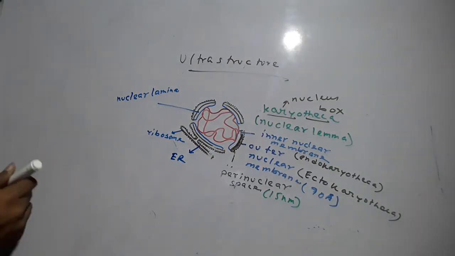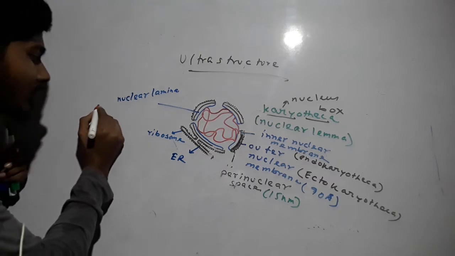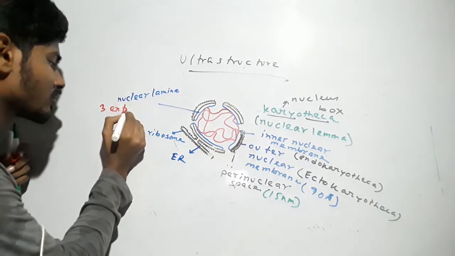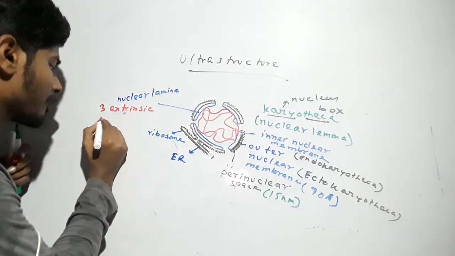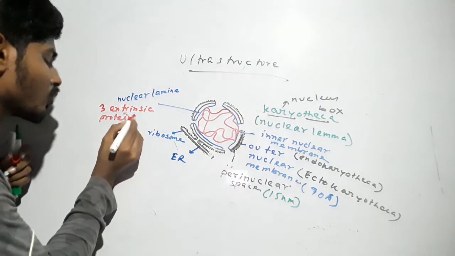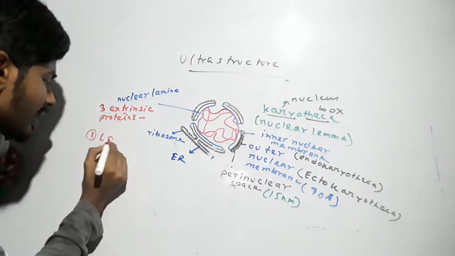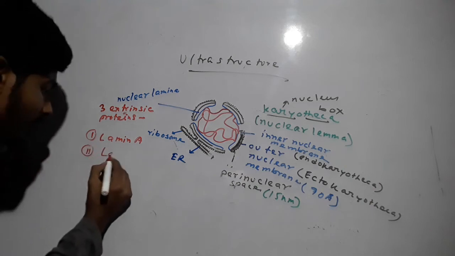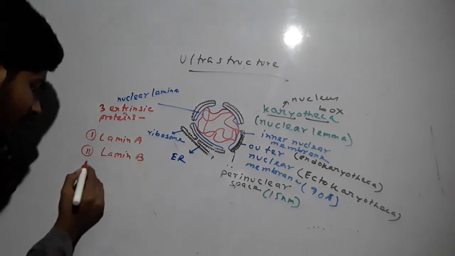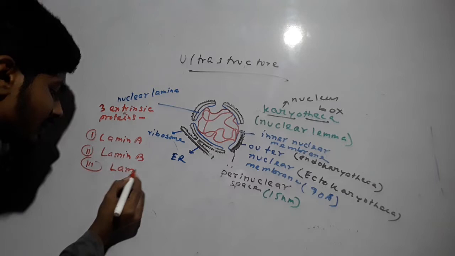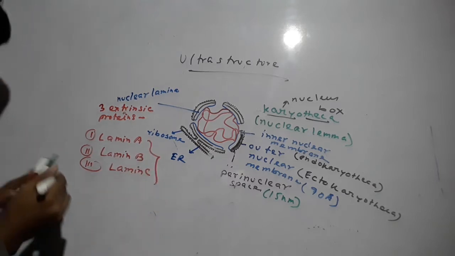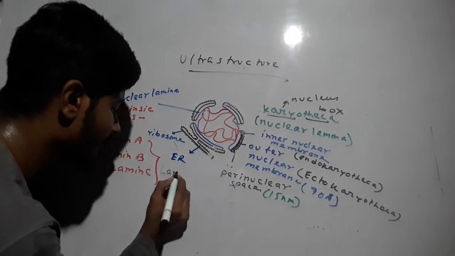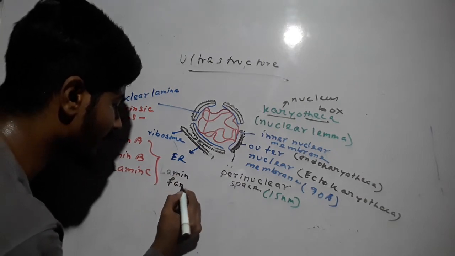The nuclear lamina is made up of three extrinsic proteins. So three extrinsic proteins are there in nuclear lamina, and they are named lamin A, number 2 lamin B, number 3 lamin C, and these proteins are included in the lamin family.